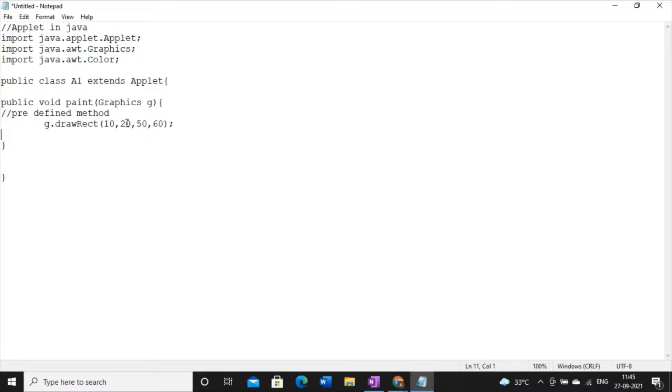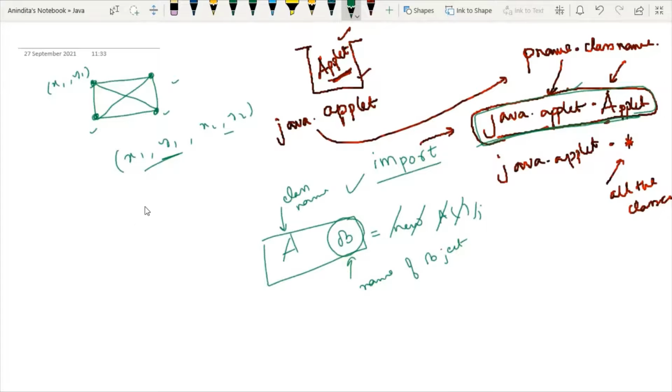So accordingly, now you can imagine 10 means 10 on the x-axis and 20 on the y-axis, 50 again on the x-axis and 60 on the y-axis. Means if this is the computer screen, this is 0, 0 and this is your x and this is your y.